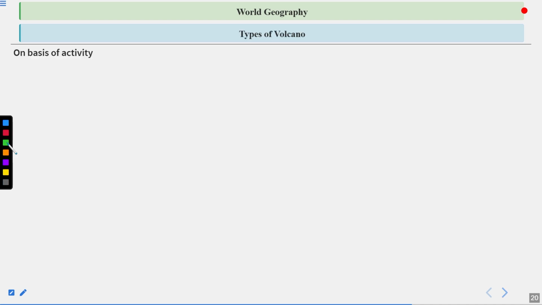Now, types of volcano. On the basis of activity, active volcanoes erupt frequently and are mostly located around the Ring of Fire. The Ring of Fire is the belt found in the Pacific Ocean alongside the area where the Pacific plate is in touch with the other boundaries.